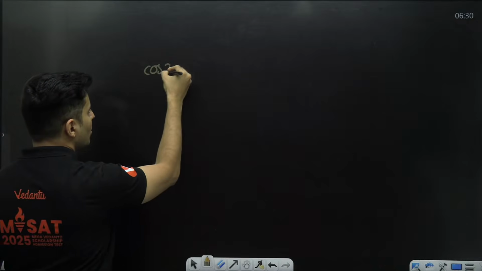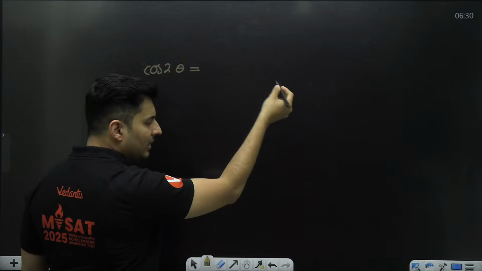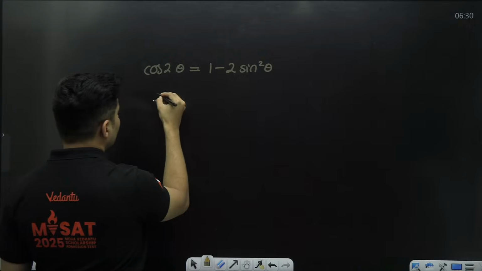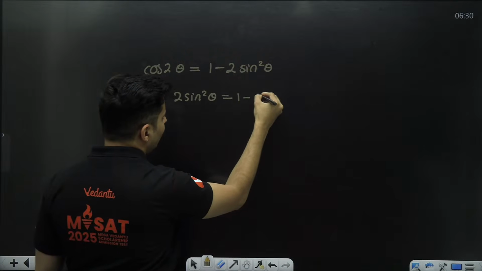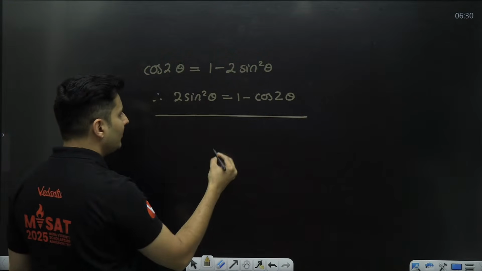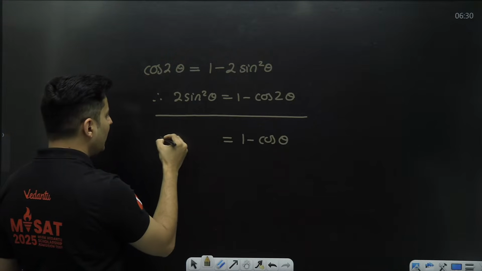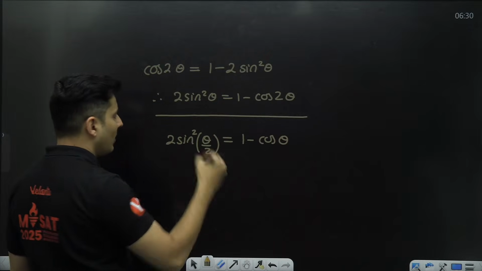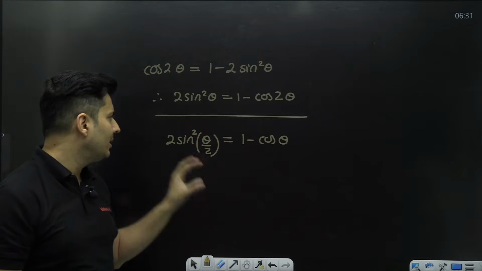So let me remind you, cos 2 theta is nothing but 2 cos square theta minus 1, or 1 minus 2 sine square theta. So therefore 2 sine square theta will be 1 minus cos 2 theta. If you use half of the angle, then it will look like 1 minus cos theta instead of 2 theta. Then this will be 2 into sine square theta by 2. So instead of theta, theta by 2; instead of 2 theta, theta. This will be the formula.